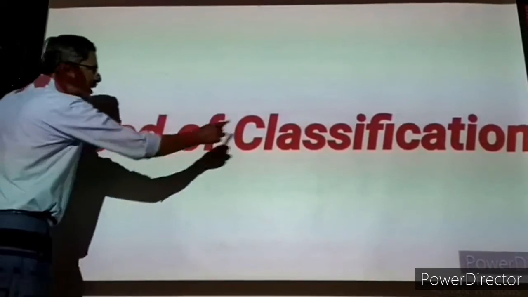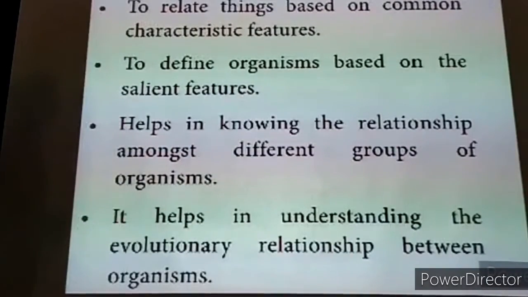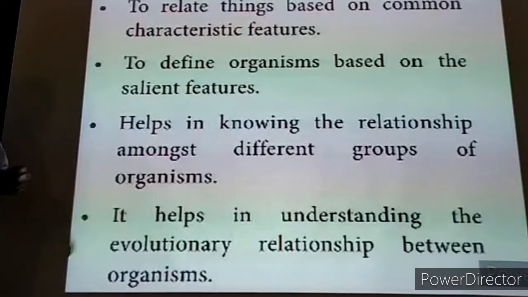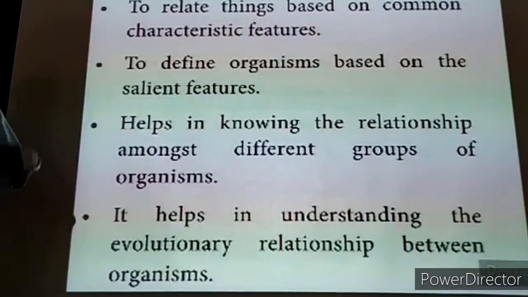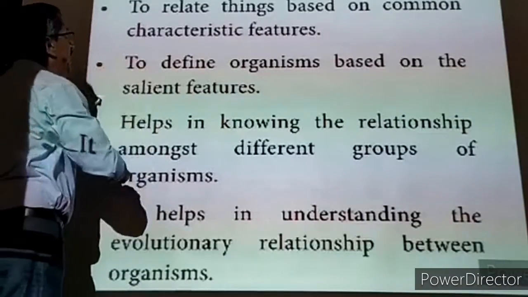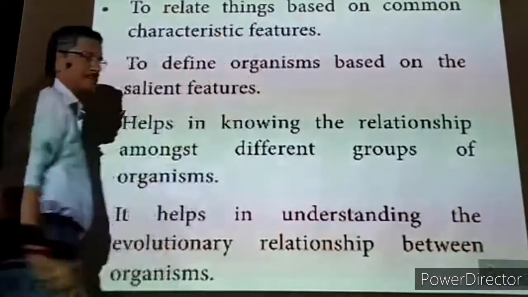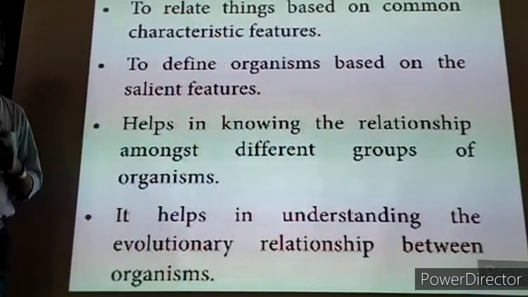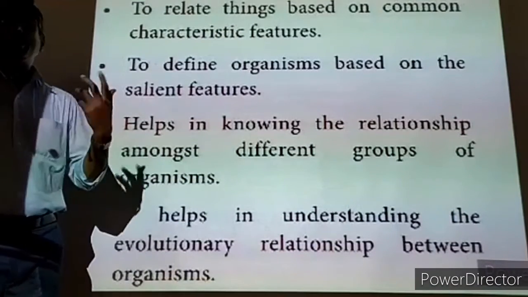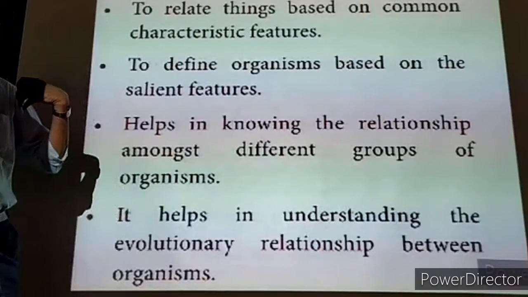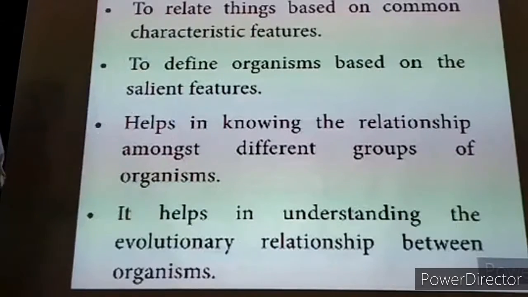Now the need of classification means the need of modern, scientific classification. Why we have to classify them? Already in the introduction I told it is for easy study. Yes, it is easy study with more details. Now the first point we take is to relate the things based on common characteristic features. There are certain animals and also there are certain plants. They may have some common characters. For example, human beings, we are having a pair of hands and legs. So 4 limbs we have. Similarly, some other animals are also having 4 limbs.